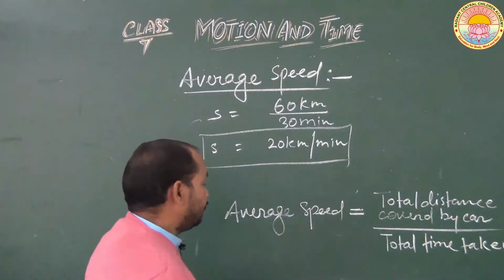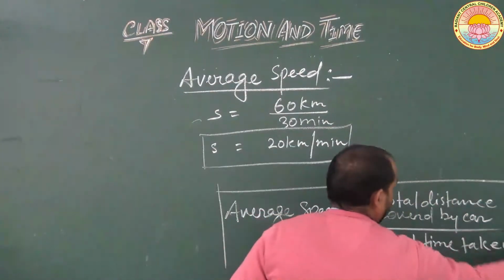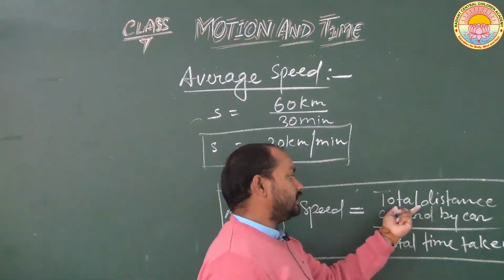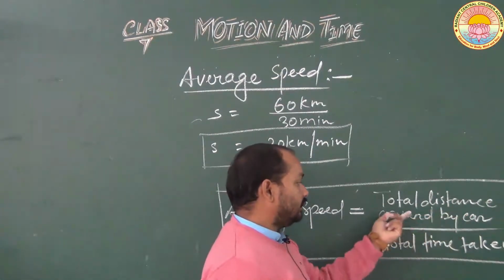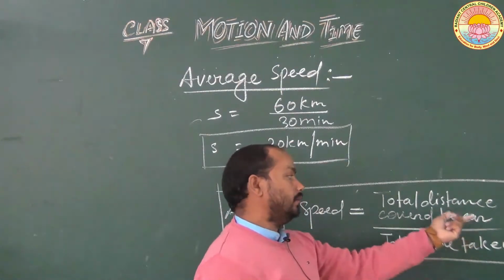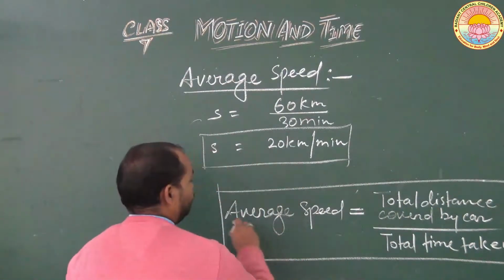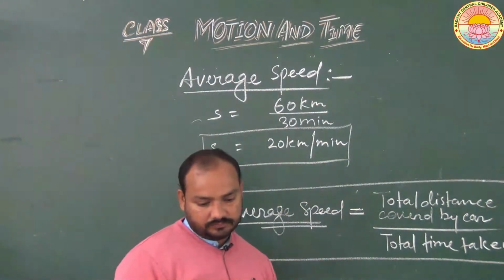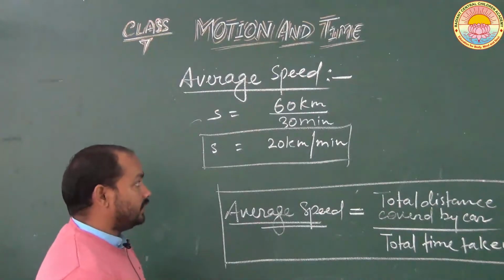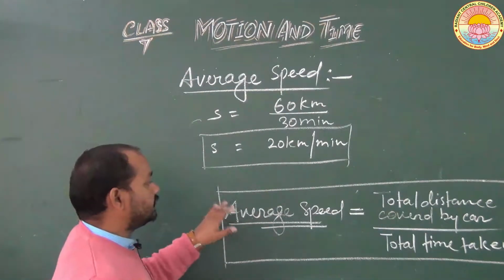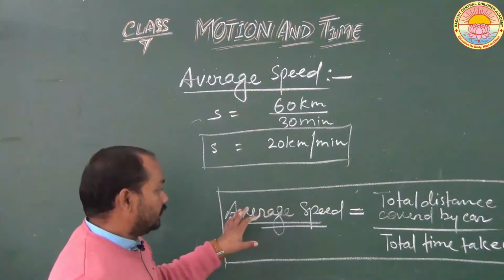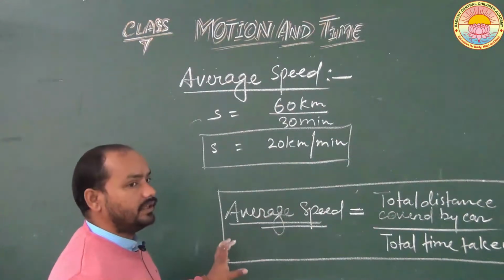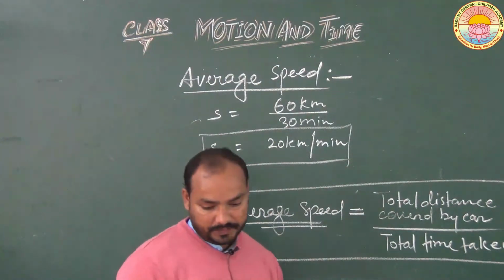So if you have to calculate the average speed of any object, then you will find the total distance covered by the car, and this will be divided by the total time taken by the object. Then you will get the average speed of that object. And student, remember one thing, generally we measure the average speed of objects because the exact speed cannot be calculated for any object. That's why we take the average speed of moving objects.